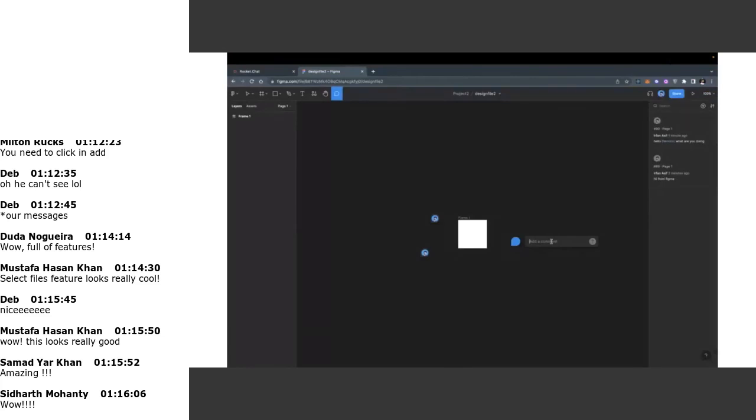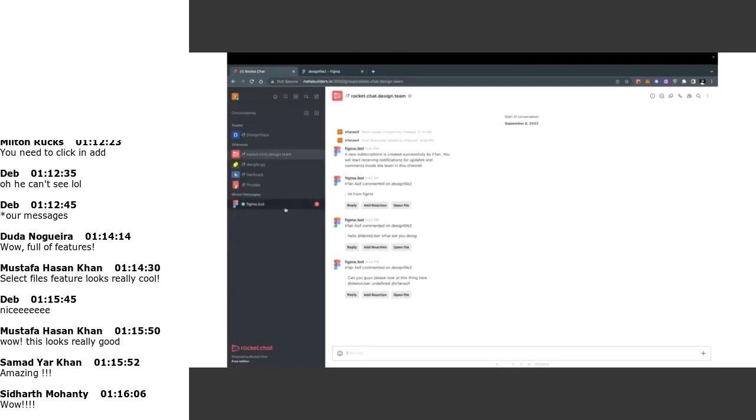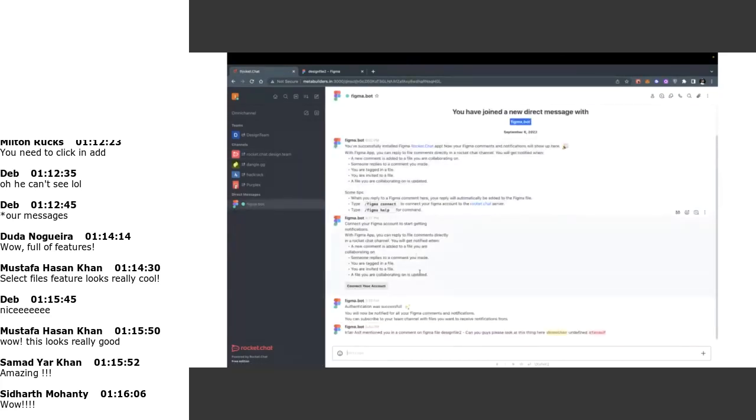Yeah. So I will tag two users here. Can you guys please look at this thing? I will mention two users. Okay, I will mention three users. So I mentioned three users, and all of them will receive notifications if they have connected their Figma app into Rocket.Chat.